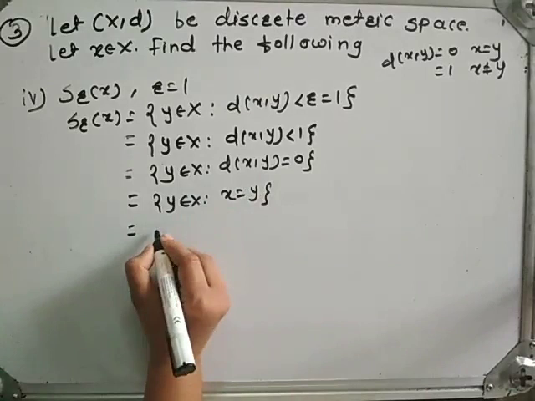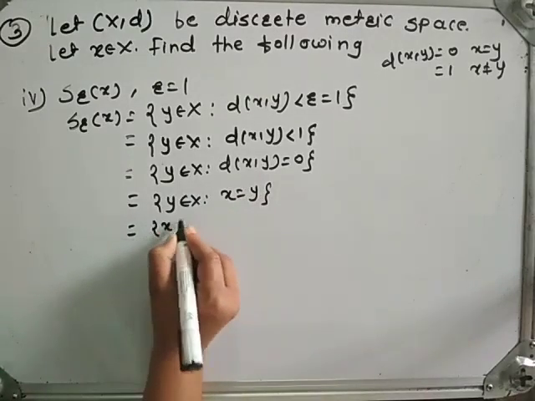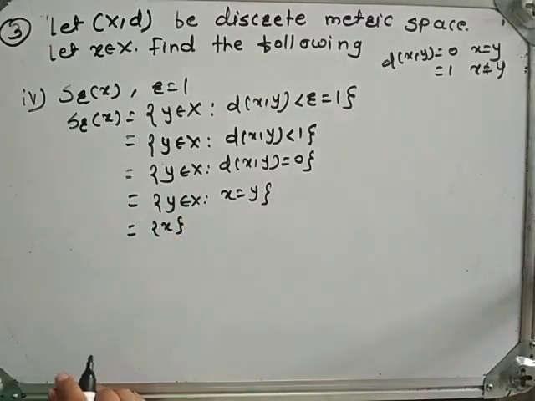Hence, this set represents only singleton {x}.